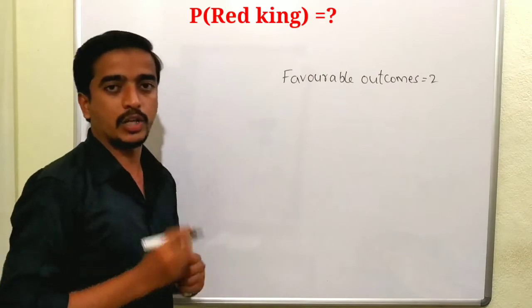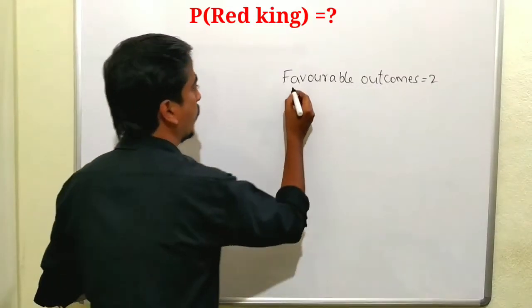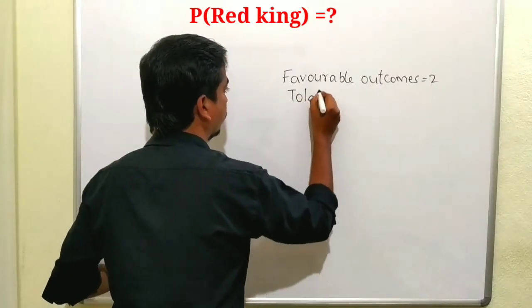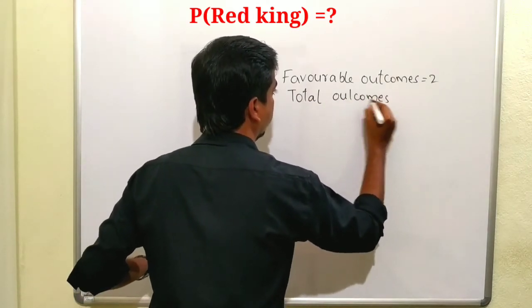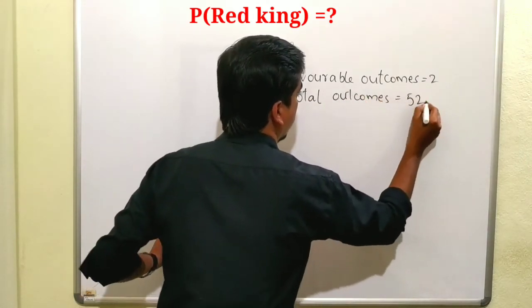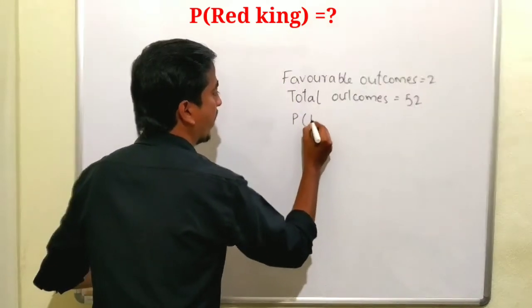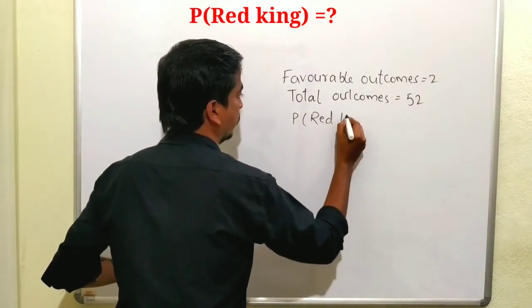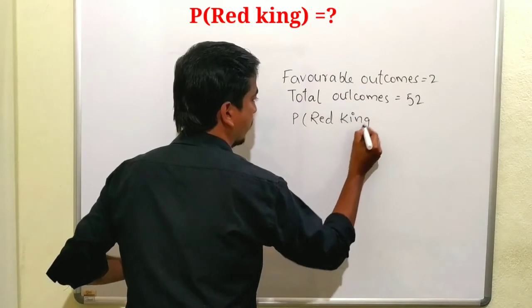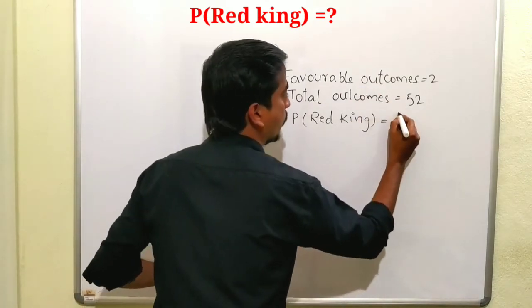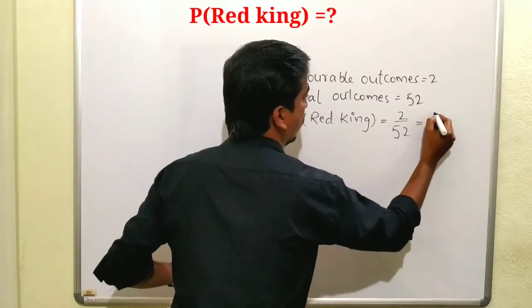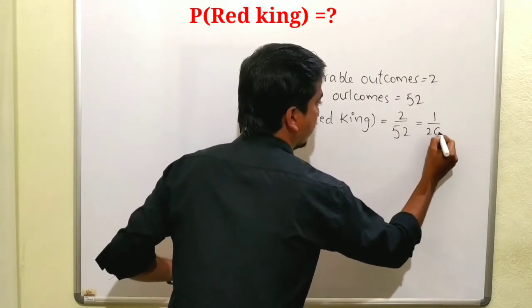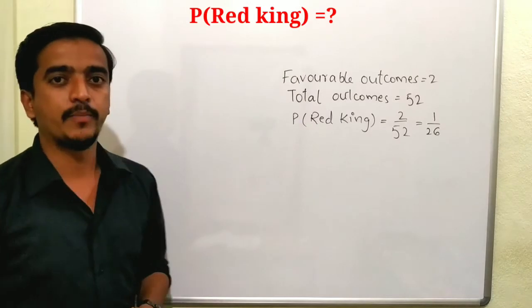Then what are the total outcomes? 52. So the probability of red king is favorable outcomes 2 by 52. By simplifying this, 2 ones are 2, 2 26s are 52, so 1 by 26.